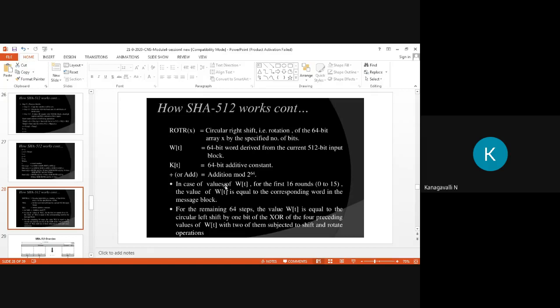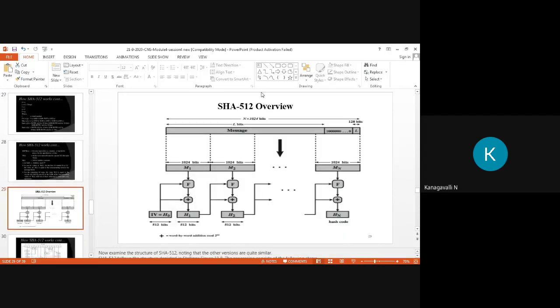In case of values of Wt for the first 16 rounds, that is 0 to 15, the value of Wt is equal to the corresponding word in the message block. For the remaining 64 steps, the value of Wt is equal to the circular left shift by 1 bit of the XOR of 4 preceding values of Wt. What is that for? 4 rounds, right? So with two of them subjected to shift and rotate operation. So up to this is our algorithm point of view.